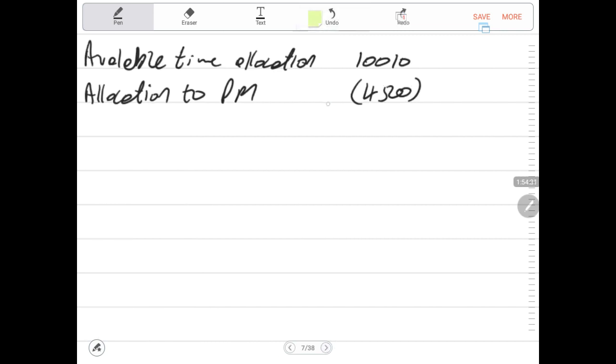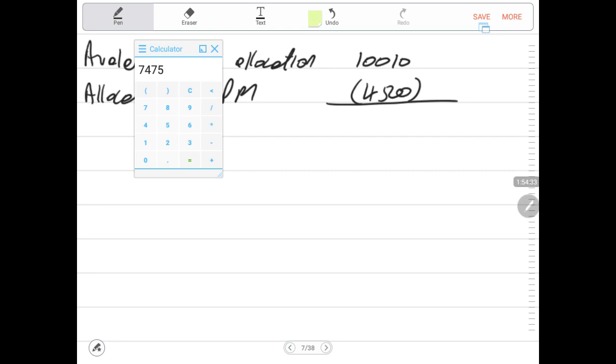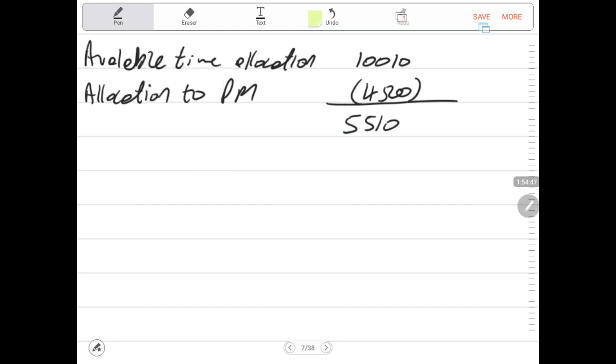Be consistent in your calculation. So 10,010 minus 4,500, meaning we are going to produce all the units of the PM. 5,510 is the available time.